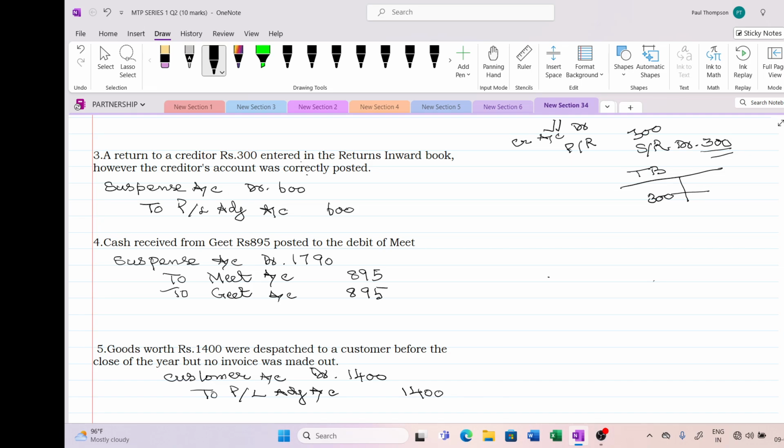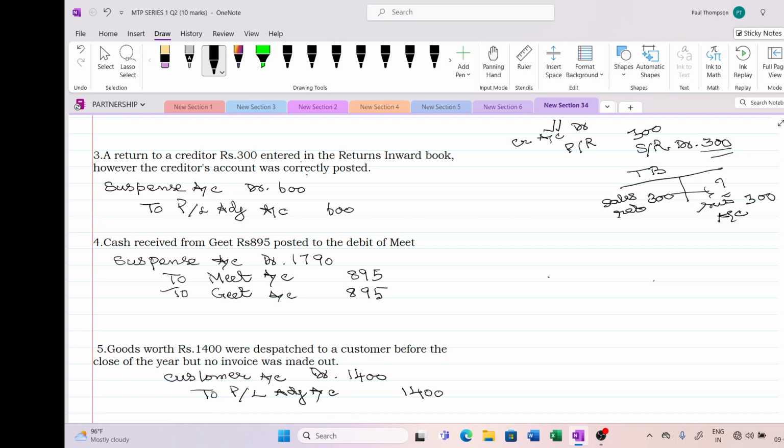So for this, there is no credit. You know the double entry: for every debit, there is a corresponding and equal credit you should have. So there is no credit for the sales return. So what you have to do, you have to credit the suspense account for 300 rupees. Okay.